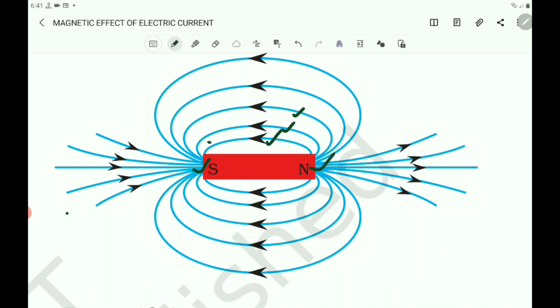And all the magnetic lines are curved. They are closed curves. And the degree of closeness of the field lines is the relative strength of the magnetic field. The relative strength of the magnetic field is shown by the degree of closeness of the field lines. The more the magnetic field, the more lines in a crowded manner. So crowdedness also increases as the field strength increases.